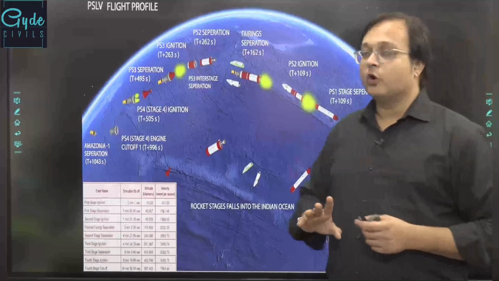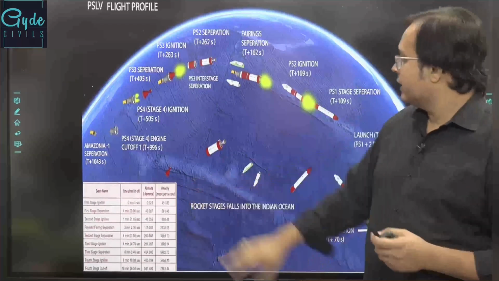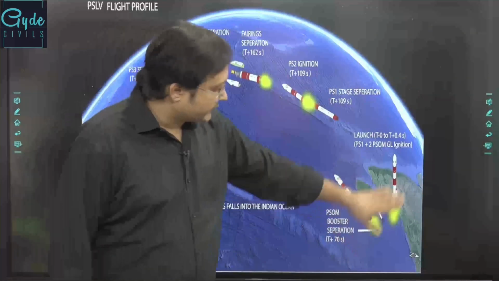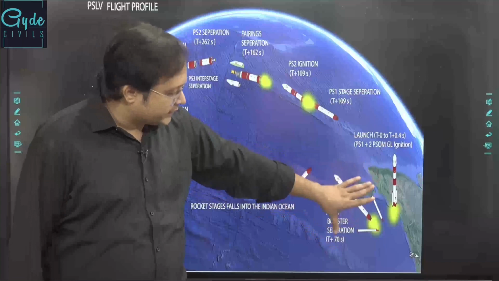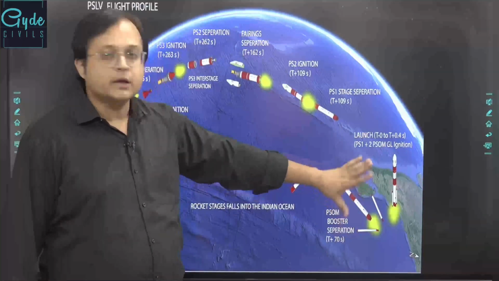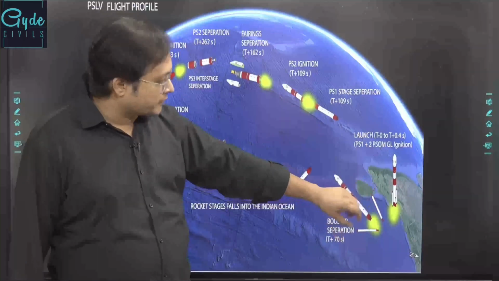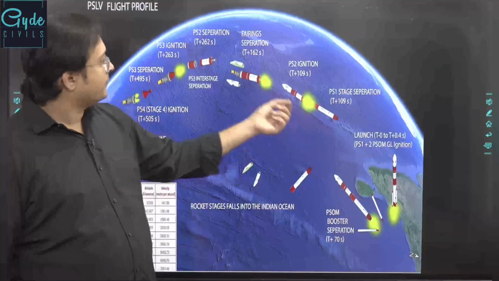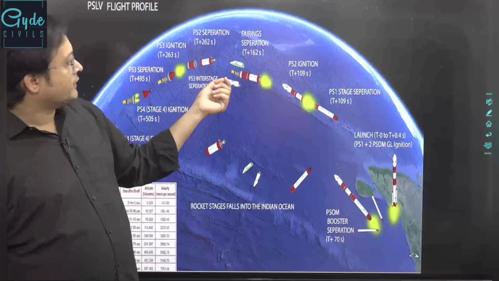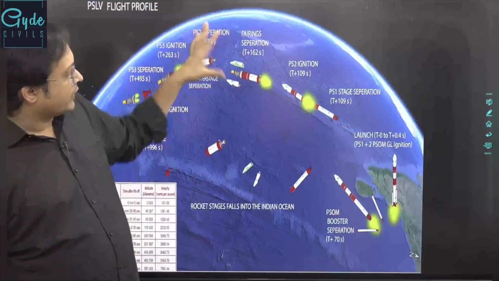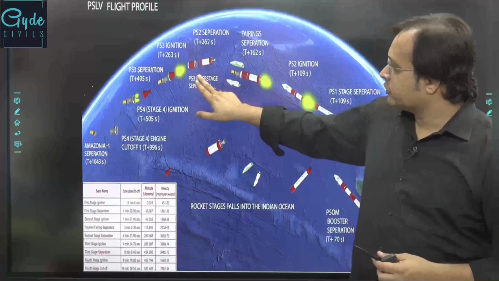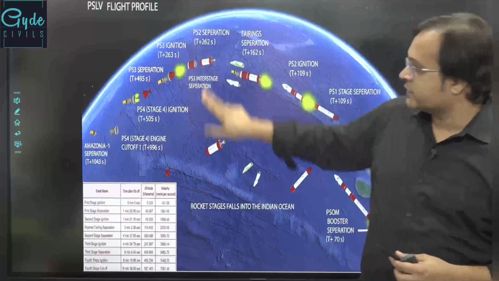So if we look at the overall flight of the PSLV, at 70 seconds, the PSOM comes out, or the primary strap-on motors come out. Then around 110 seconds, the first stage comes out. At around 162 seconds, the payload fairing is taken off, the Vikas engine is being turned on, and then at around 262 seconds, the Vikas engine comes out.